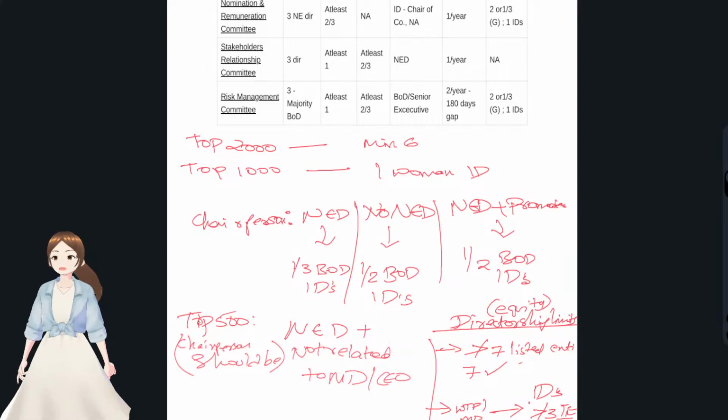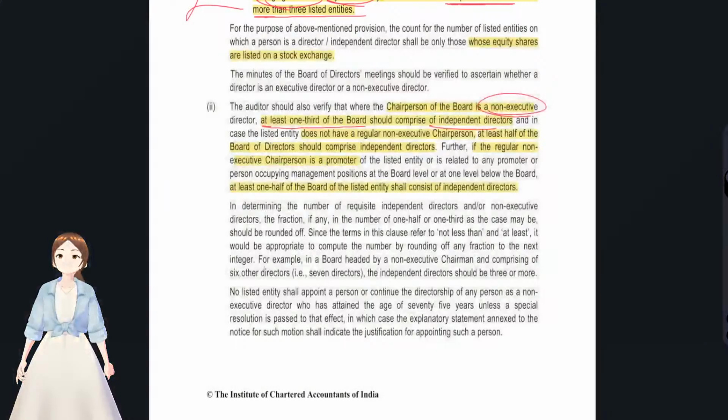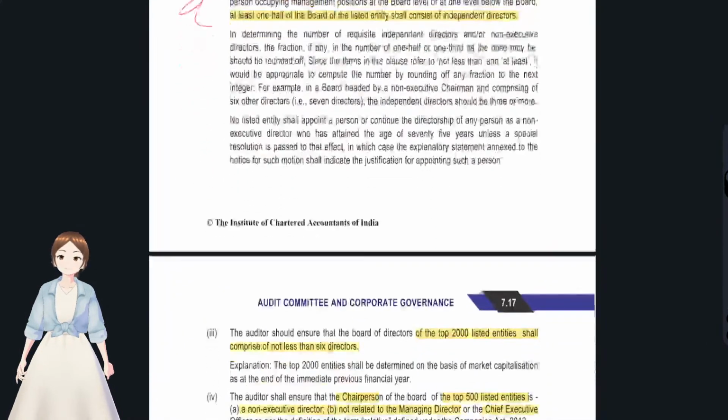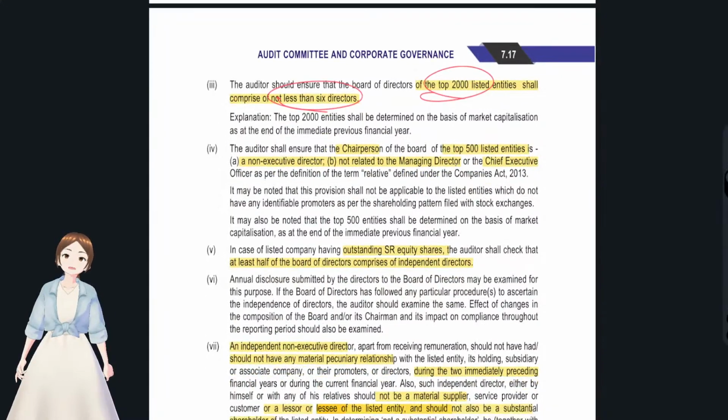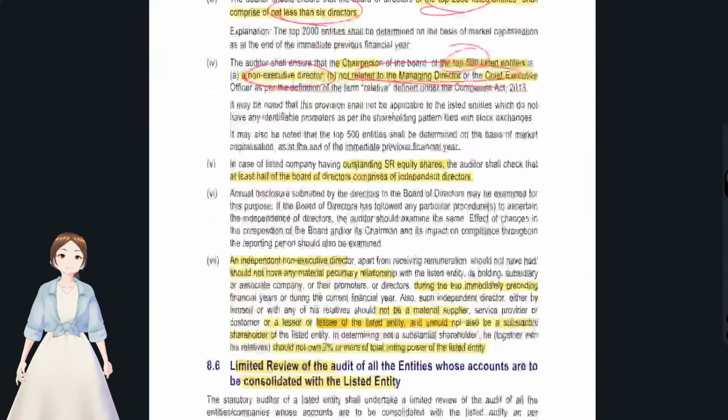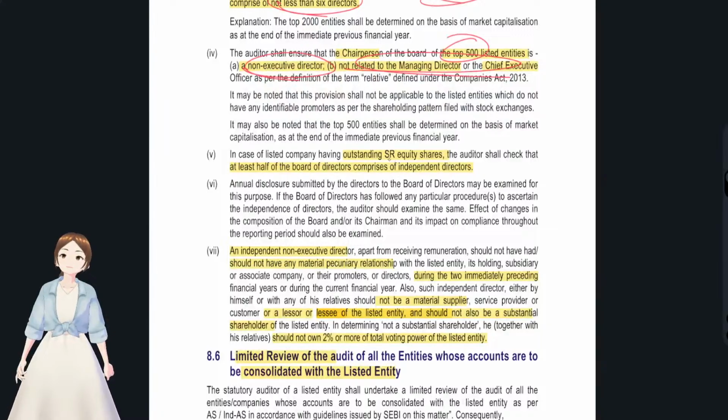That's it. If it's top 500 companies, the chairperson has to be a non-executive director, plus he should not be related to the management or managing director or CEO. You see here, this is what it talks about, the same thing. The top 500 we have discussed. He has to be a non-executive director and should not be related to the managing director and chief executive officer.